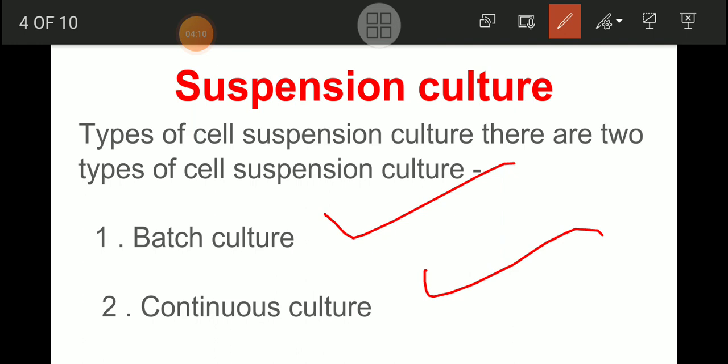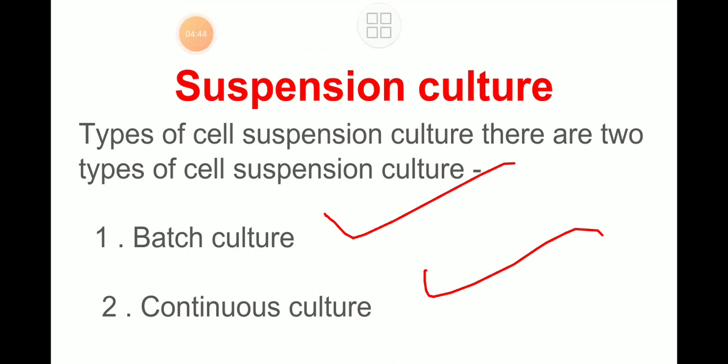Continuous culture, in the sense, we have to keep the suspension culture process continuous. The culture medium is there, and once it becomes a little bit weak, we add culture medium again, and remove some cells, meaning plant cells, which were put for the suspension culture. So it is a continuous process, there are no batches, batch 1, batch 2, batch 3. The continuous process of suspension is going on. So that is a continuous culture.